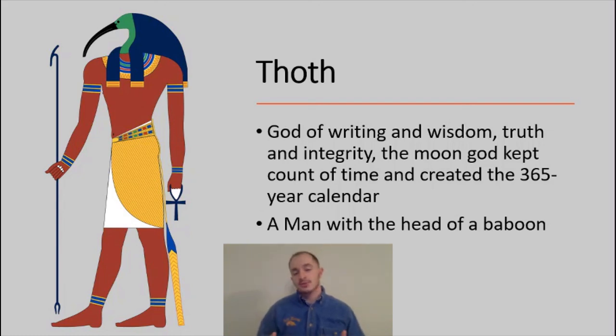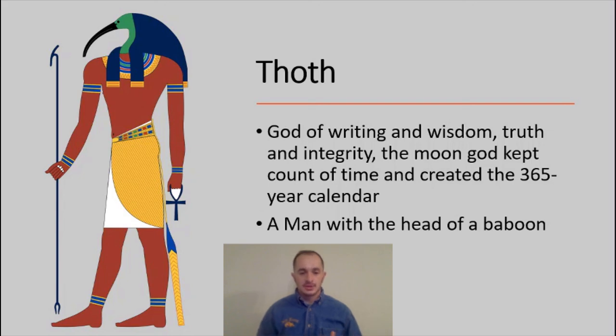So because of Thoth, they could find out that there were 365 days in a year and create a modern calendar, which is incredibly interesting that they would be able to create a modern calendar with what little information and advancements they had at the time.